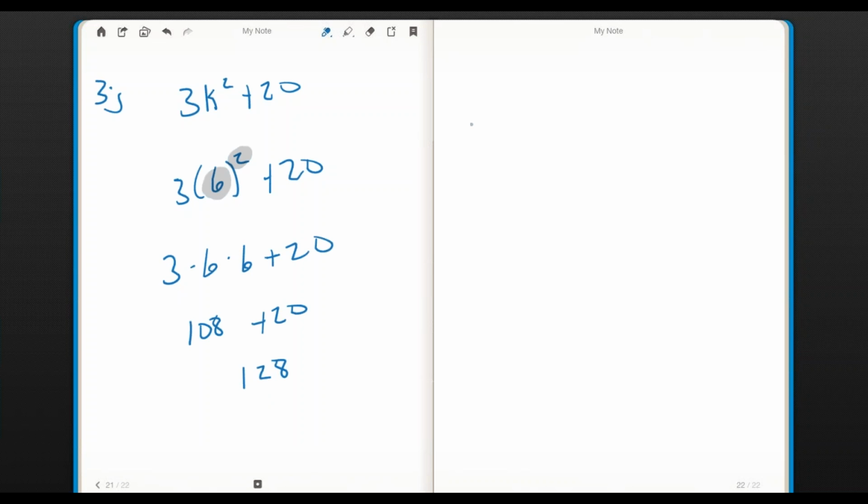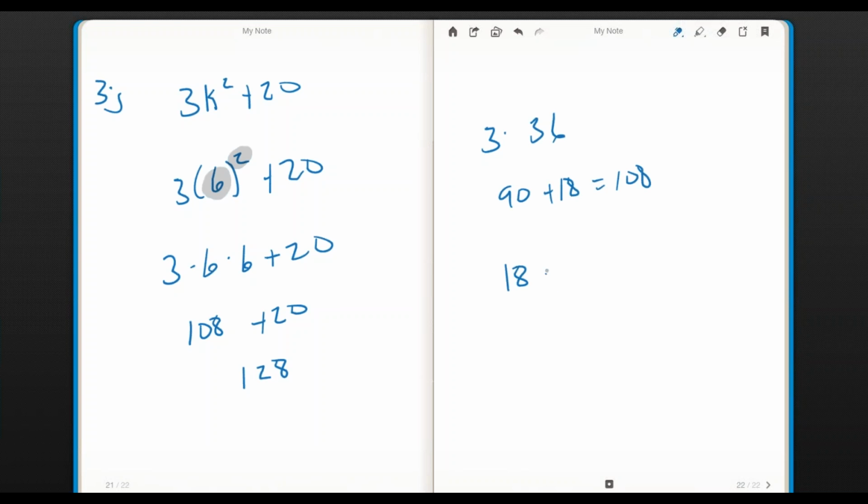Now, how do you do this mentally? 6 times 6 is 36. I have 3 30s and 3 6s. That's one way to do it. 3 times 6 is 18. 18 times 6, I have 6 10s and 6 8s. That's another way to do it. If your student needs to write down the intermediate steps, that's certainly fine. They can do that as long as they feel like they need to. But as soon as they can, of course, we're just kind of working towards being mental math as much as possible when it makes sense.